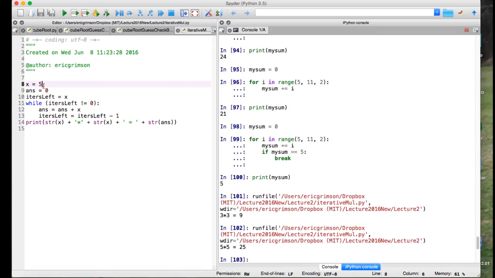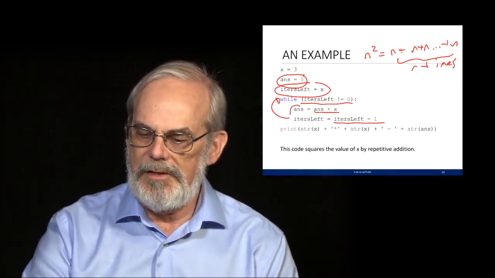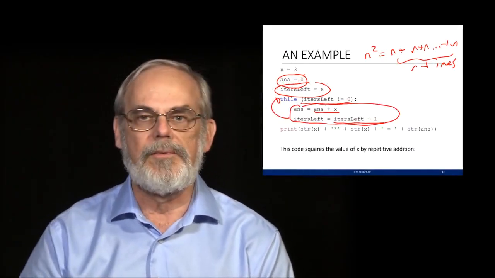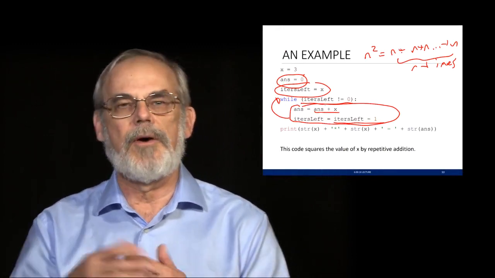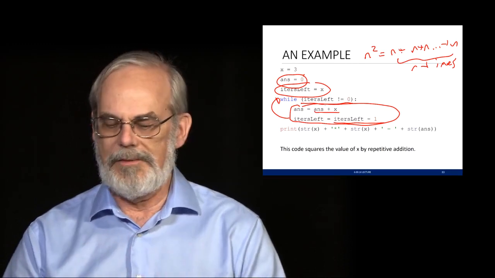Okay, big deal. I can square things. But what I want you to see here is that idea that I've now got a loop that lets me use the same code arbitrary numbers of times. When x was equal to 3, I ran through this portion of the code 3 times. When x was equal to 5, I went through it 5 times. That's a notion of iteration. That's really useful.